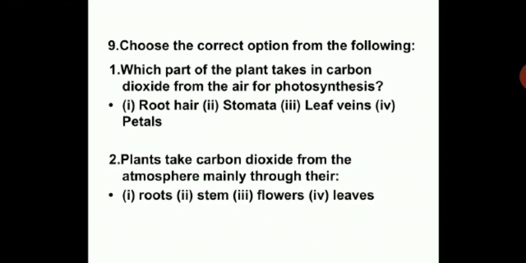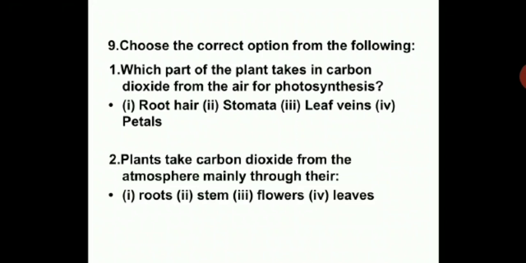Choose the correct option from the following. Which part of the plant takes in carbon dioxide from the air for photosynthesis? Root hair, stomata, leaf veins or petals? You should think about this answer. Which part takes in carbon dioxide from the air? The stomata, which is present in the leaves, which we have discussed. So the answer for this should be stomata.